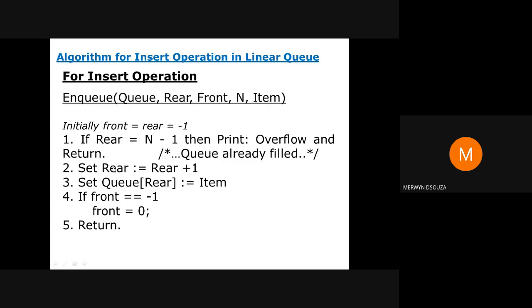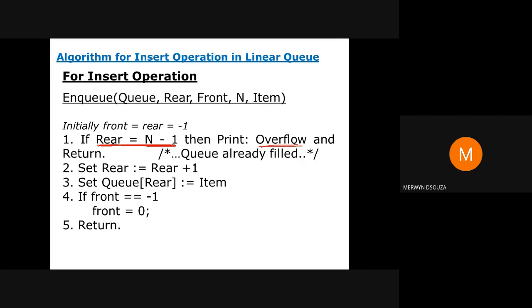So this is a pseudo code if you're going to implement an NQ function. Basically, just like your push function, if your queue is full, this will be the condition to check for the rear value. The value of rear will be equal to n minus 1. So if your queue is full, this condition will be true. At that time you will print that the queue has overflowed, similar to your stacks. If your queue is full and you still try to insert or NQ, then we call it queue overflow. The queue is already filled. The condition to check for will be rear equal to n minus 1.